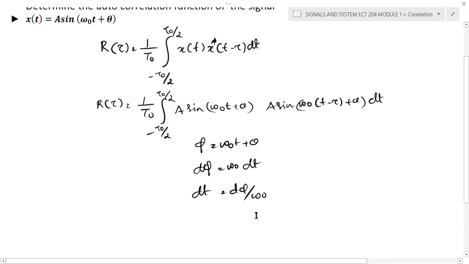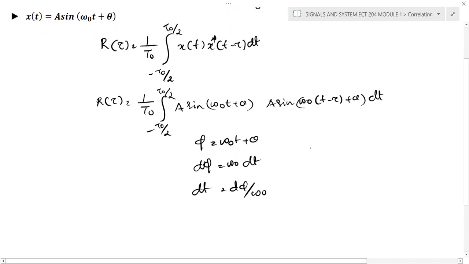And similarly, initially the variable is t, now the variable is phi. So when t is equal to minus t0 by 2, phi becomes, if you substitute minus t0 by 2 here, minus pi plus theta.